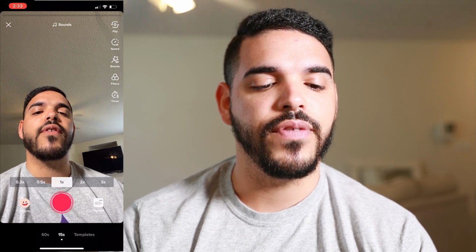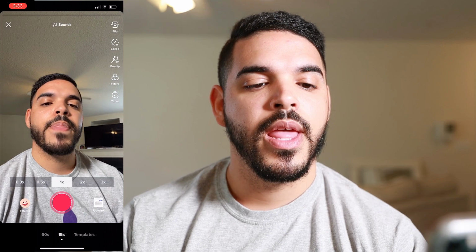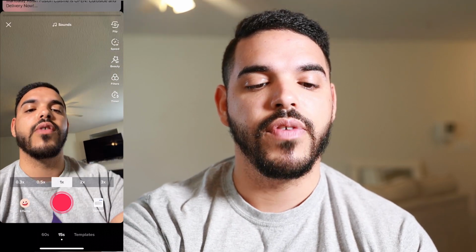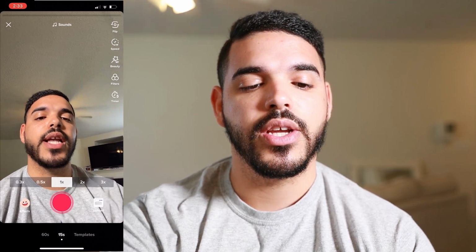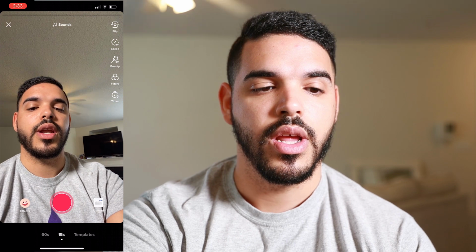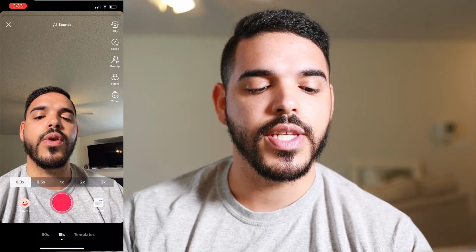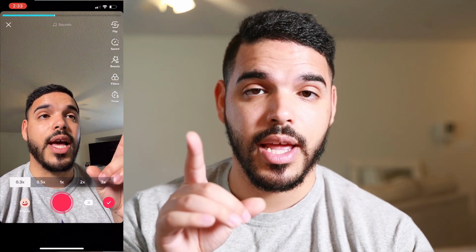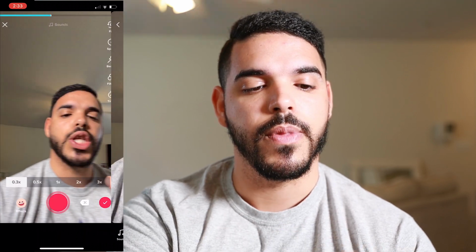So as you can see, we have flip. What flip does, literally, is it flips the camera, as you can see, okay? Speed, you can change the duration in which you are filming your video, okay? So if we tap speed, that turns off, so if you don't want to see that on your screen, or if you see it on, literally what happens is the slower the speed we're recording, as you notice, the timeline goes faster. So then when we play it back, it makes it in slow motion, okay?